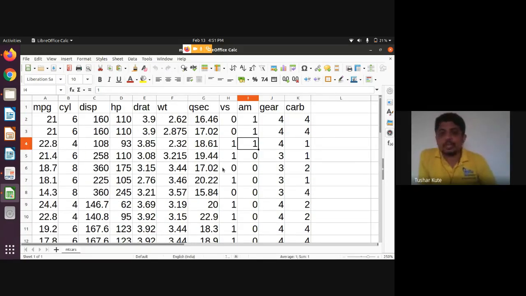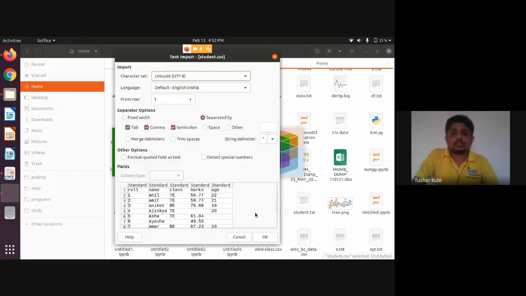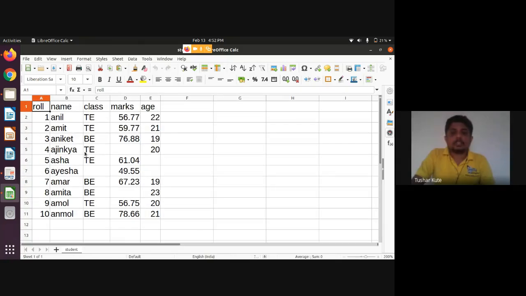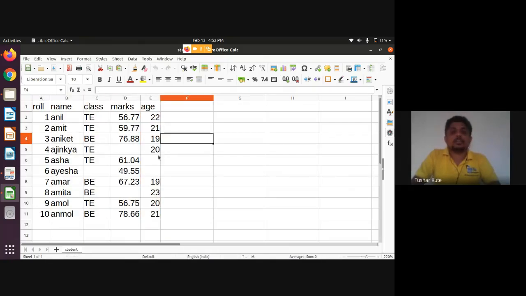This is what we call structured data. Let's see another example, student, which is very common. It has some missing values here, but that's okay, because we have preprocessing techniques that can clean that data. Roll number, name, class, marks and age are stored in this particular table, which is structured data.